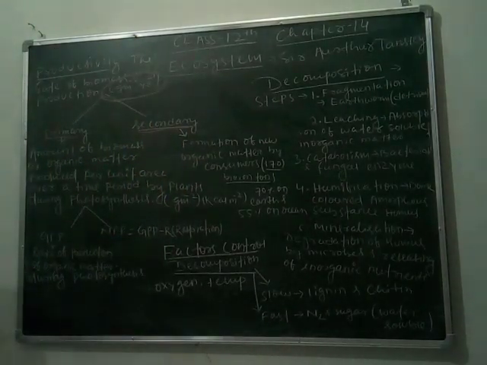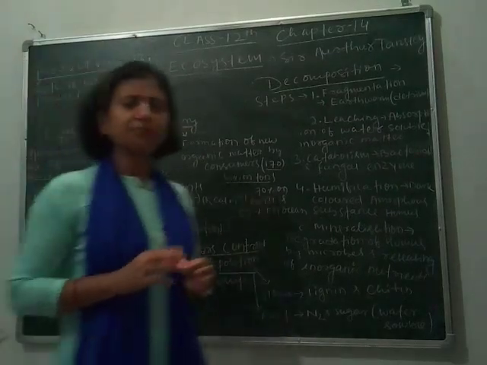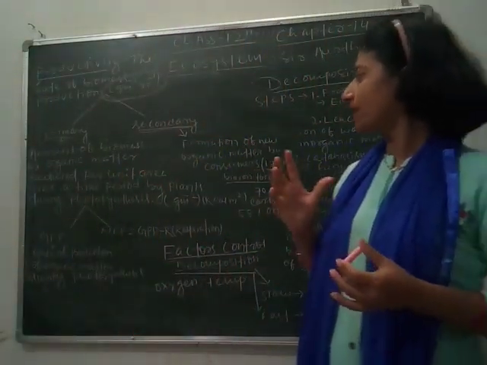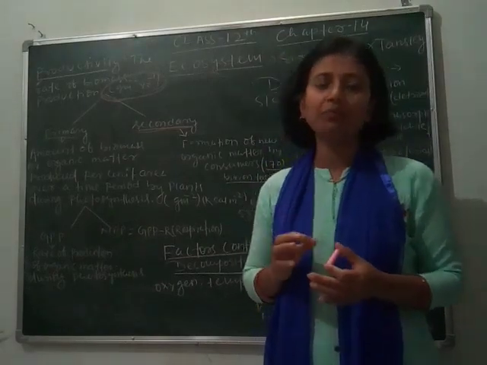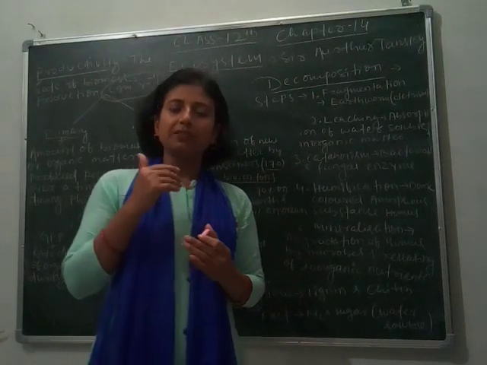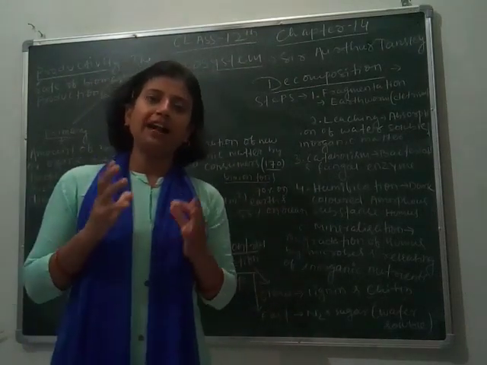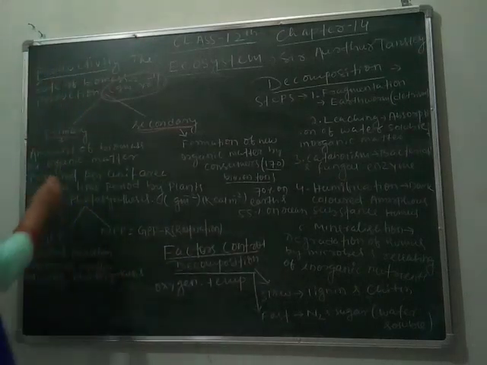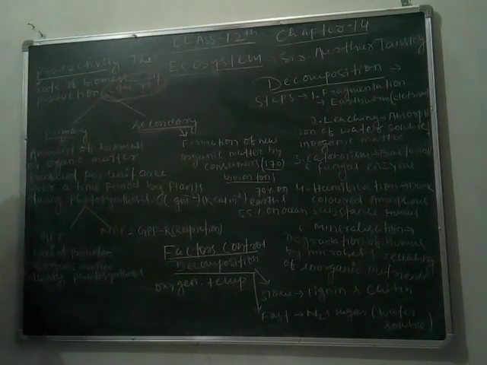Primary productivity is the amount of biomass produced per unit time, per unit area over a time period by plants during photosynthesis. As you know, during photosynthesis, plants synthesize their food and produce a large amount of energy. That is called primary productivity.